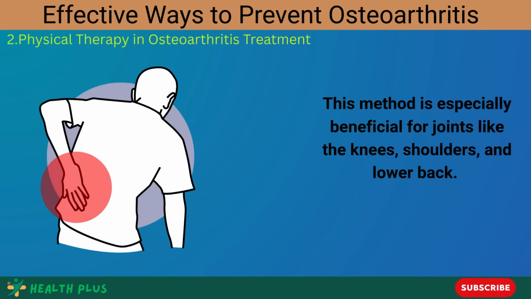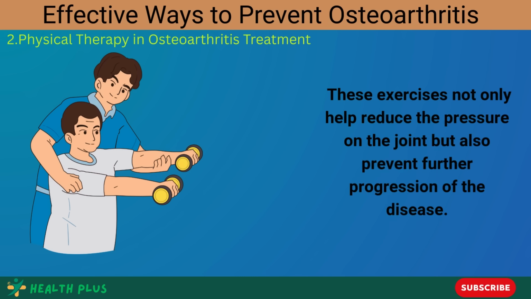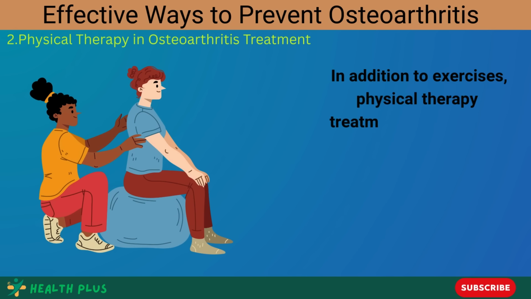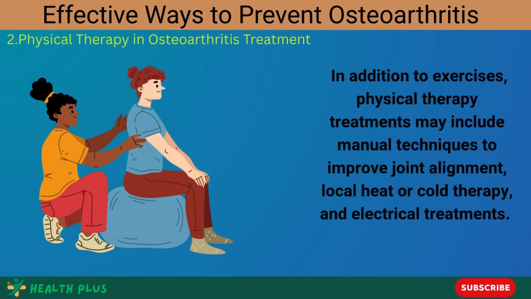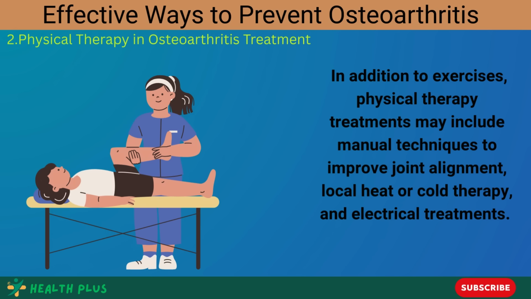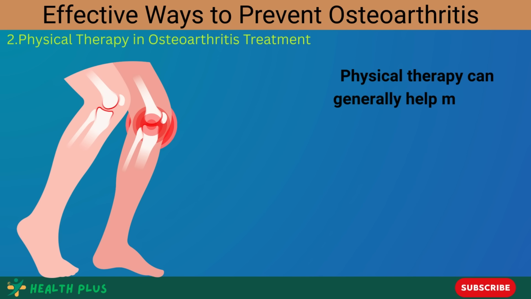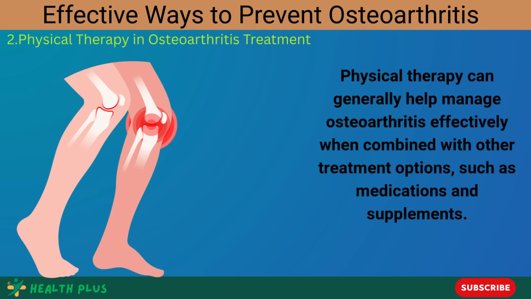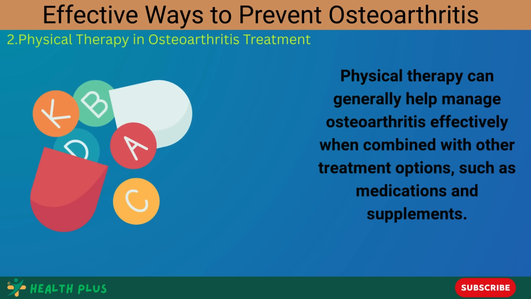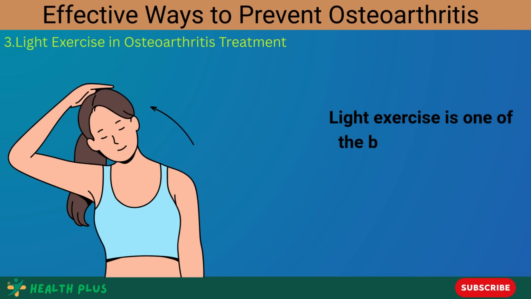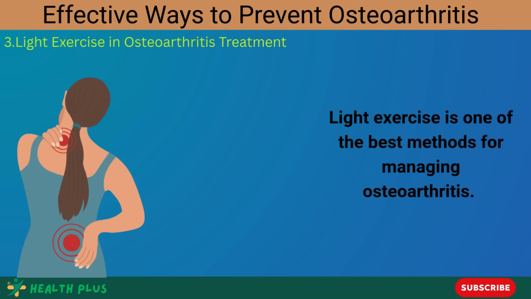Physical therapists can design specific exercises to improve muscle strength and joint flexibility. These exercises not only help reduce the pressure on the joint, but also prevent further progression of the disease. In addition to exercises, physical therapy treatments may include manual techniques to improve joint alignment, local heat or cold therapy, and electrical treatments. Physical therapy can generally help manage osteoarthritis effectively when combined with other treatment options, such as medications and supplements. 3. Light exercise in osteoarthritis treatment.